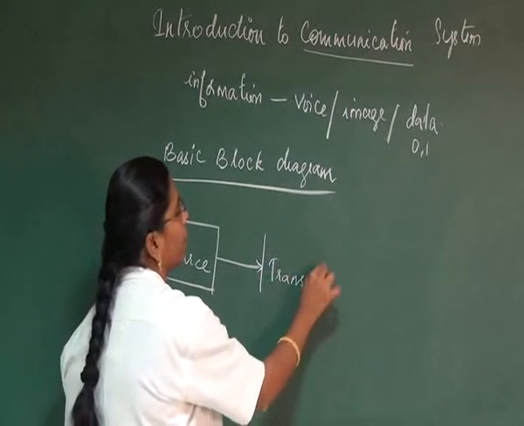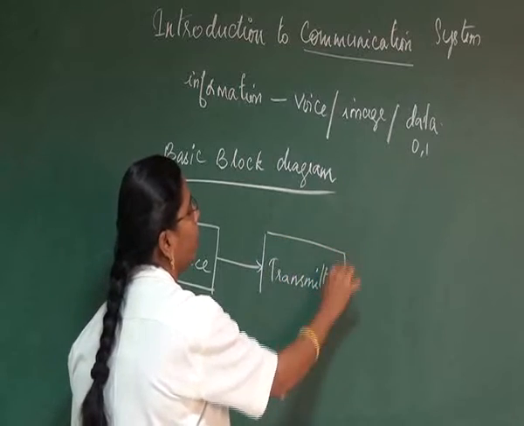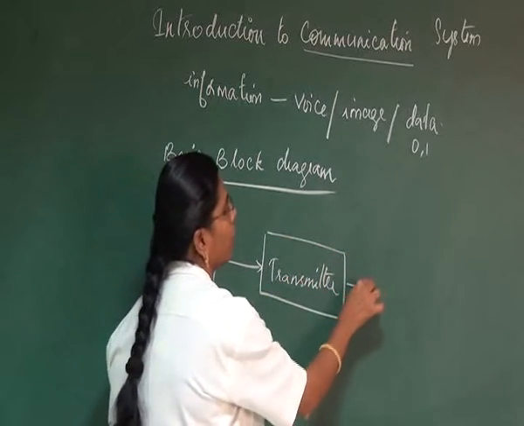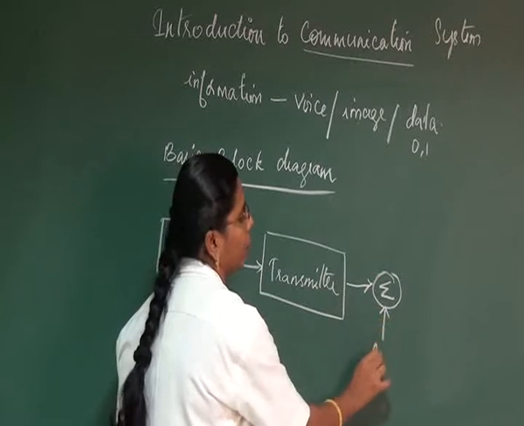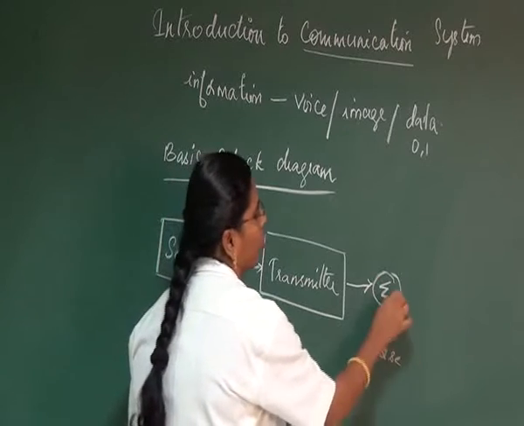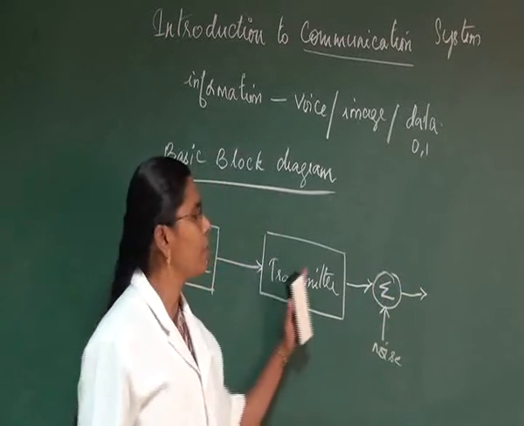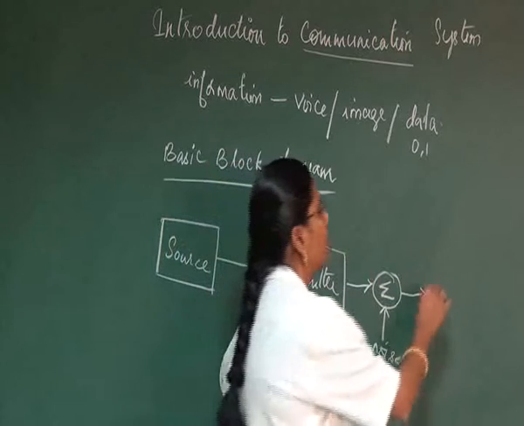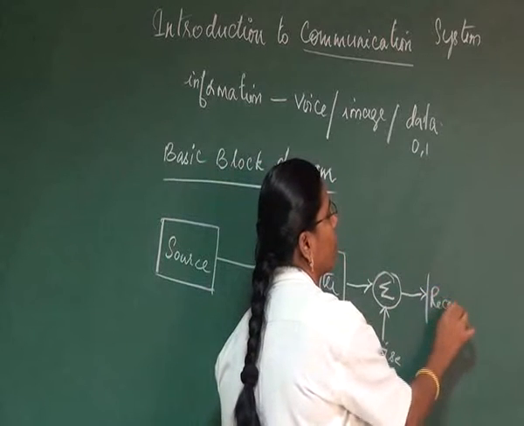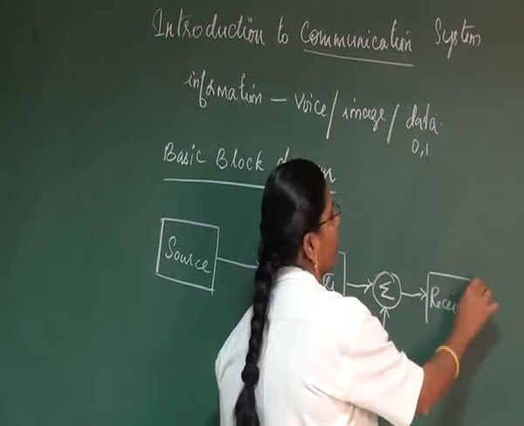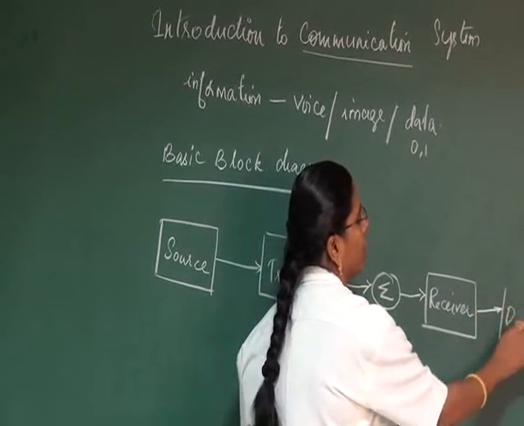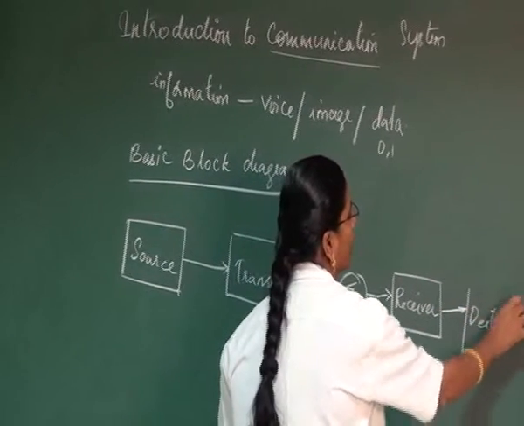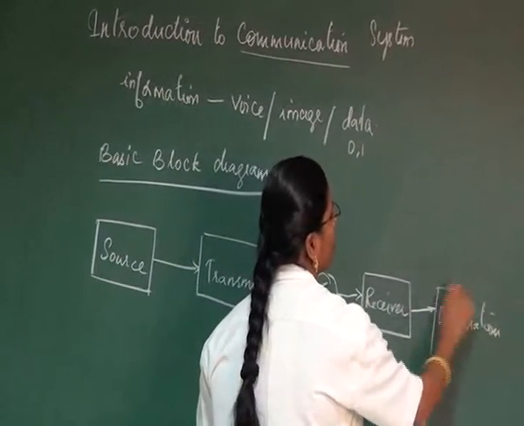From the transmitter information will be given into a medium, in which noise may be added. From the medium information will be given to a receiver at the receiving end. From the receiver information will be given to your destination. So this is the basic block diagram of your communication system.